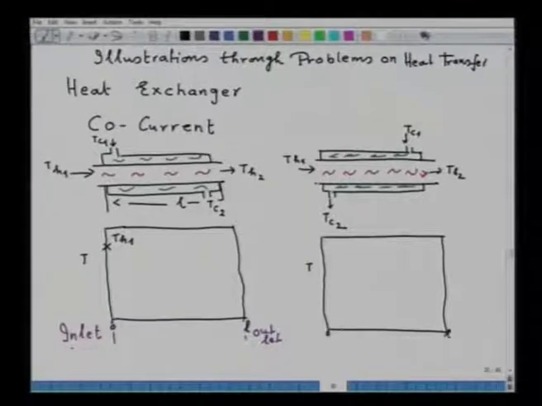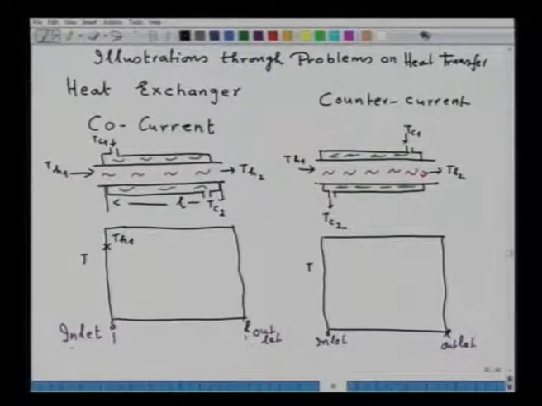Same way for the counter current one, this is the inlet and that is the outlet. Mind you, these are the inlet and outlet of the exchangers. So, in this way, this one is a counter current.